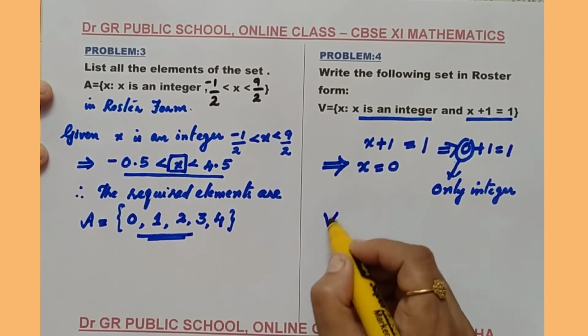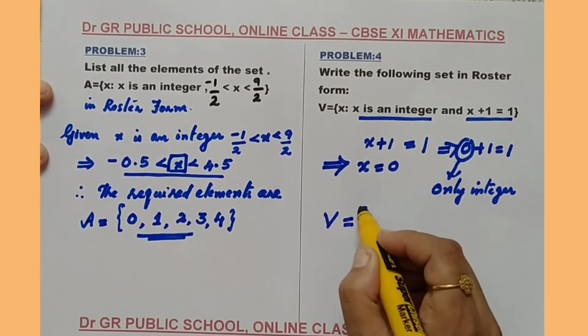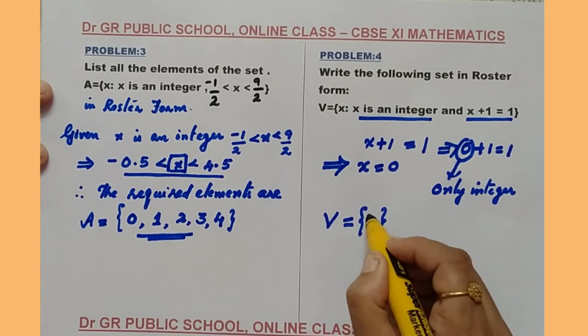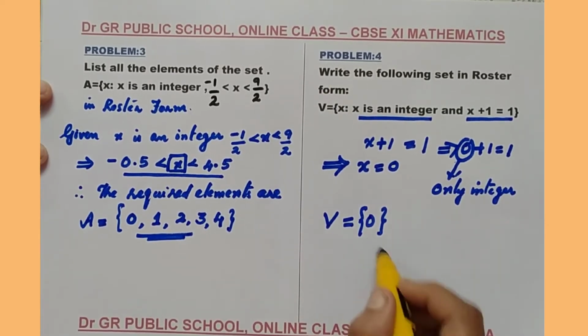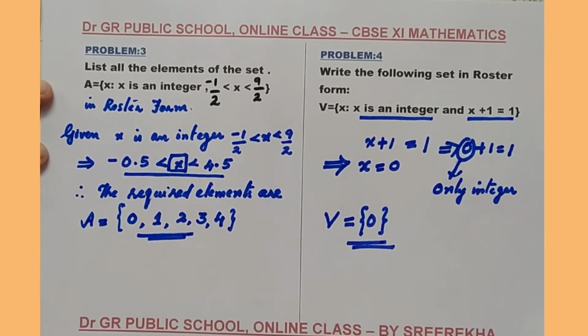So, I am going to write the element of the set V in the roster format within braces, only one element 0 which satisfies the condition. So, V equal to {0} is the required set.